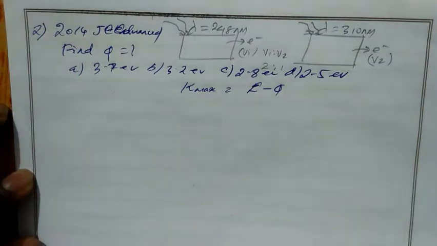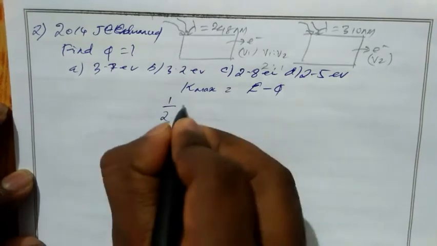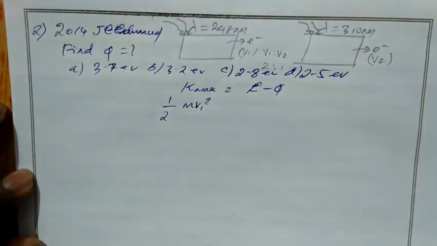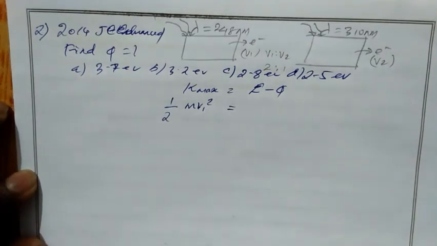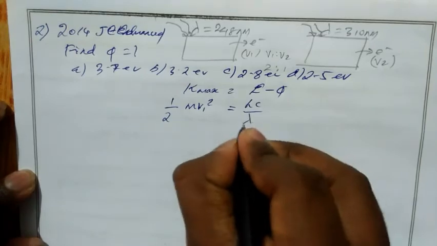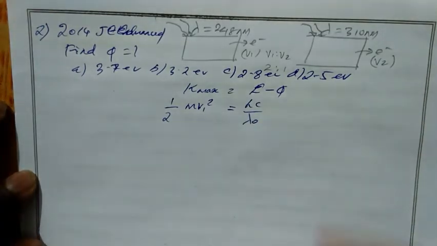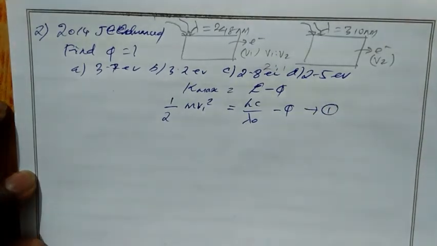So what is K max? Kinetic energy. We can write it for the first metal as half m v1 square equal to, for the first metal I can take E as hc by lambda naught, minus phi. We take this as equation 1.